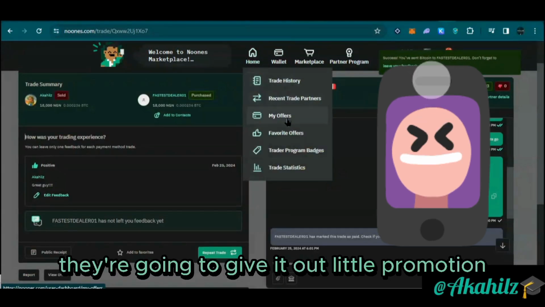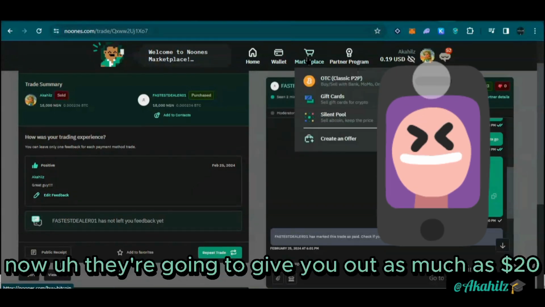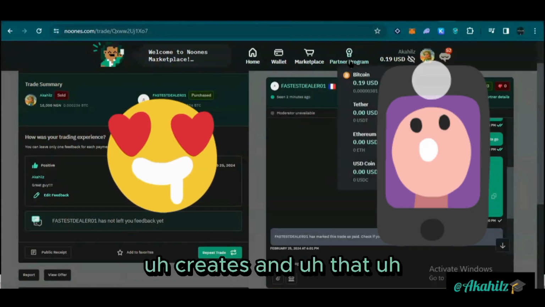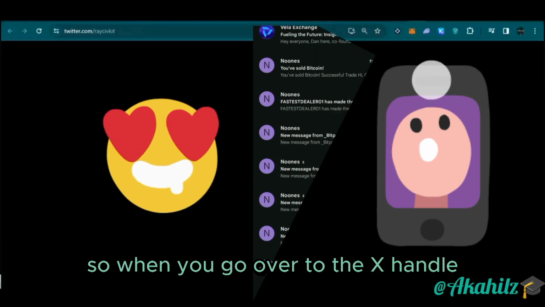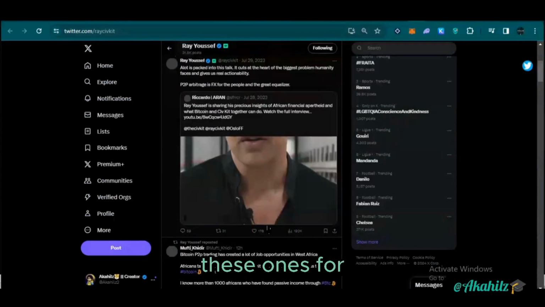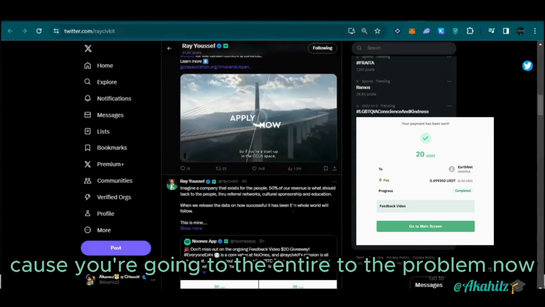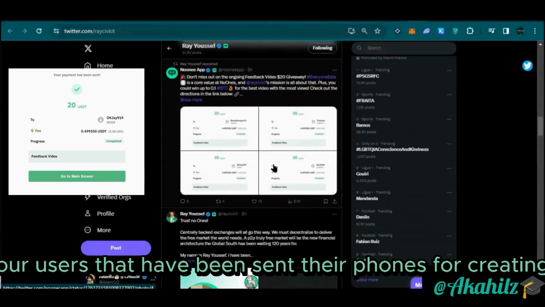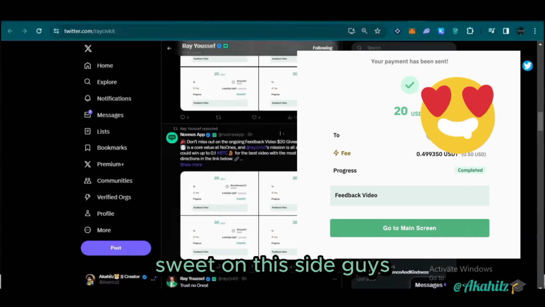For bonus perks, look out for their Twitter. They're currently giving out a promotion for individuals using the platform: as much as $20 for each user that creates a review of the platform and shares it on their social media handle. When you go over to the X handle, go to the official NoOnes app handle. This one is for the CEO. You can also see some insights about what's going on, because he interacts with the platform. These are screenshots from users that have been sent their funds for creating these videos. Try as much as possible to participate so you don't miss out, guys.